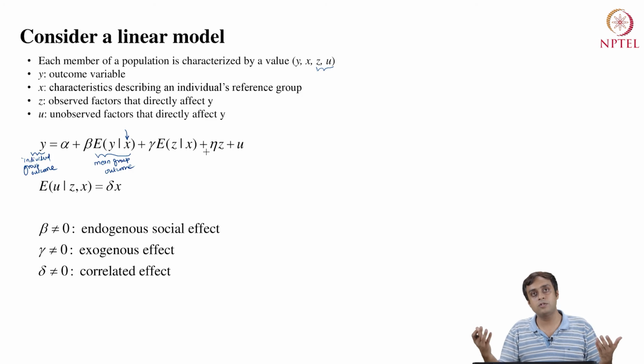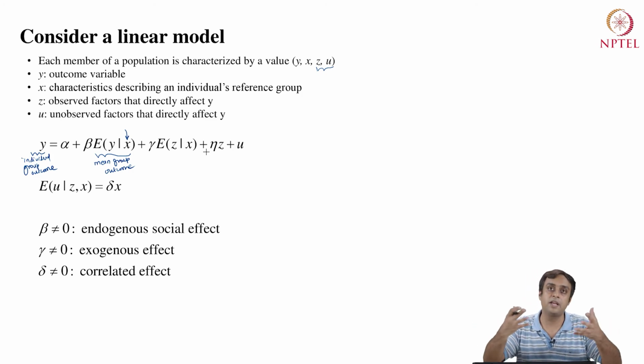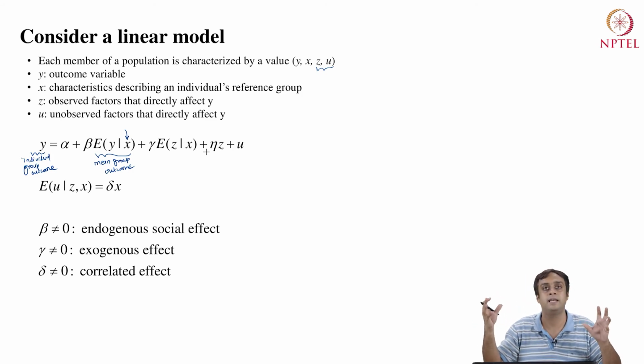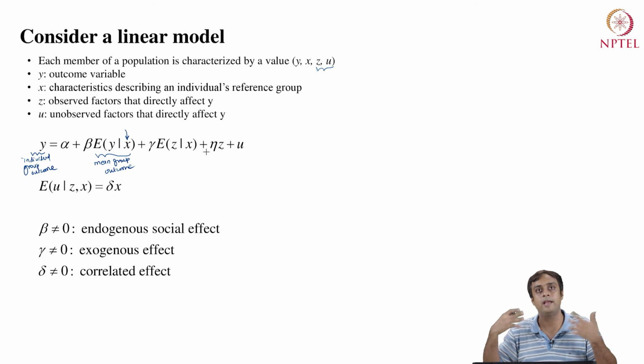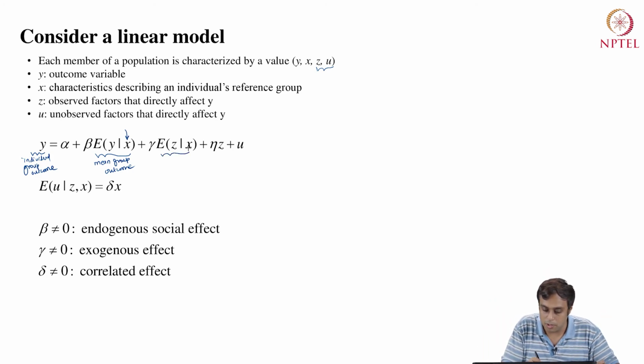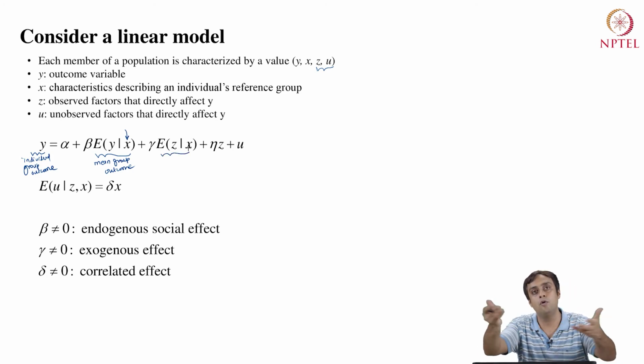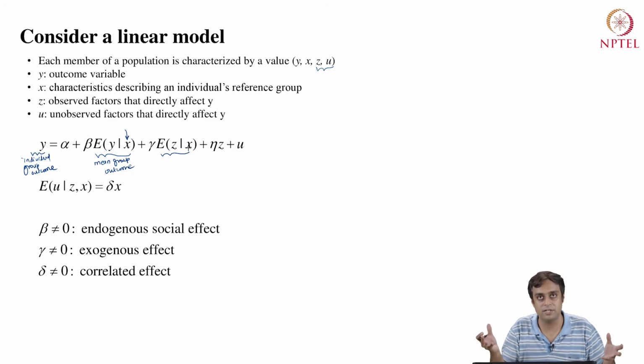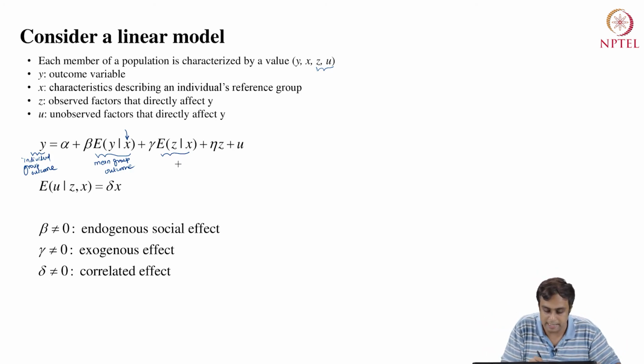Say in the housing price example, I am looking at a certain group near the railway station. Then I am going to see the average number of rooms in homes located near the railway station. If near the railway station is x, then that's what E of z given x is.